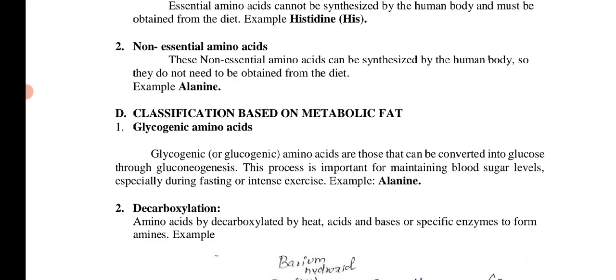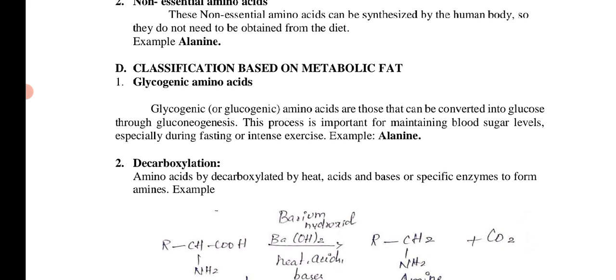Classification based on the metabolic fate is the final one. Majorly they are divided into two categories, and one is glycogenic amino acids. Before starting, I will clarify what glycogen is. Many glucose molecules are converted into glycogen, which is stored in the liver. Only during fasting does the glycogen break down into glucose.